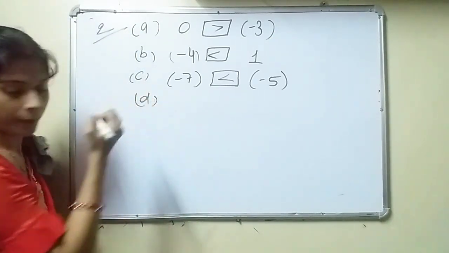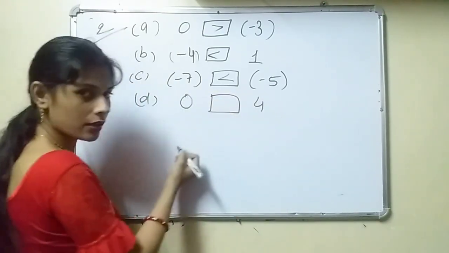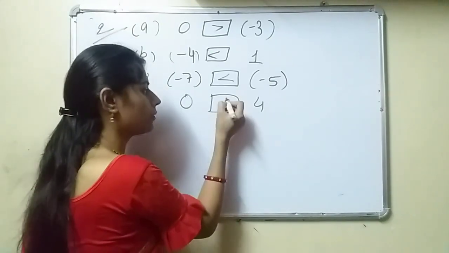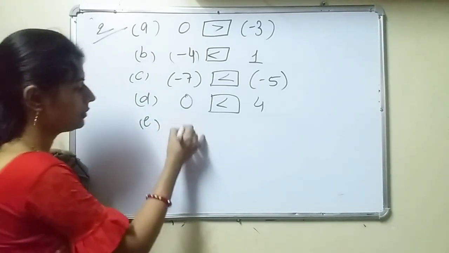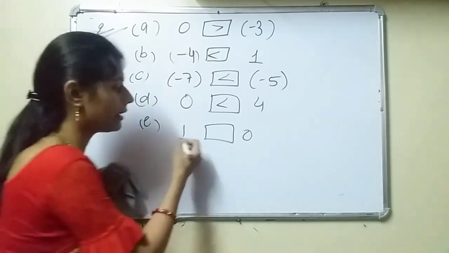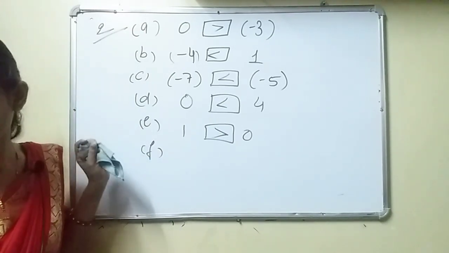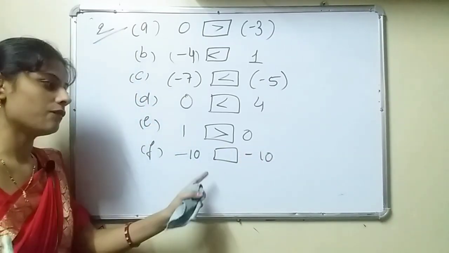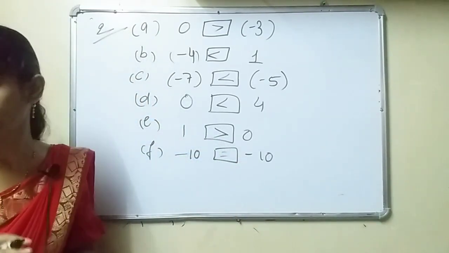Now D: 0 and 4. See, 0 is neither positive nor negative. So obviously 4 is greater than 0. E: 1 and 0. From 1 and 0, which is greater? 1. So 1 is greater than 0. F: -10 and -10. Now see, which number is greater? No one, because both are equal, so put the equal to sign here. Okay.